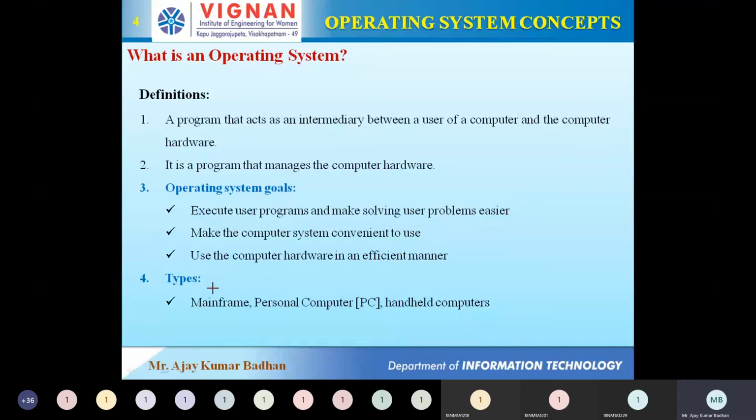So this is what is actually done by this mainframe system. Okay, so that is what exactly is done. So here the operating system's main purpose is making sure that whatever resources are there, those are perfectly utilized.